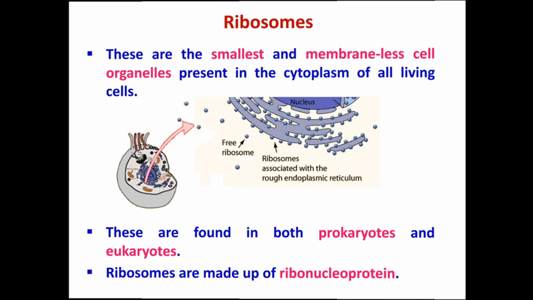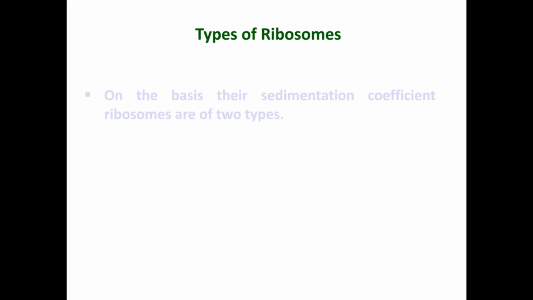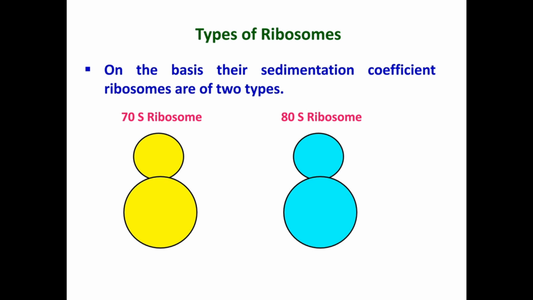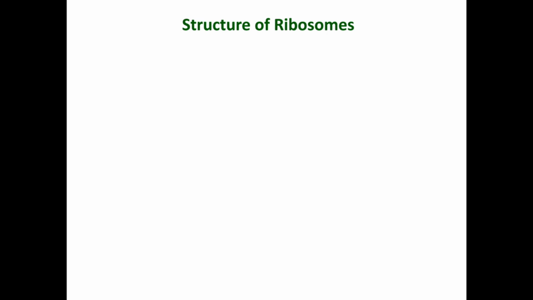So students, now let's know about the types of ribosomes. On the basis of their sedimentation coefficient, there are two types of ribosomes. The first one is the 70S ribosome and the second one is the 80S ribosome. After this, now let's learn about the structure of ribosomes. As already discussed, ribosomes are made up of RNA and protein, meaning they are made up of ribonucleoprotein.